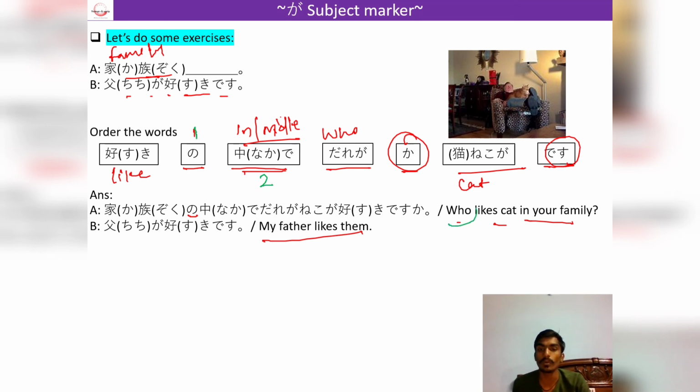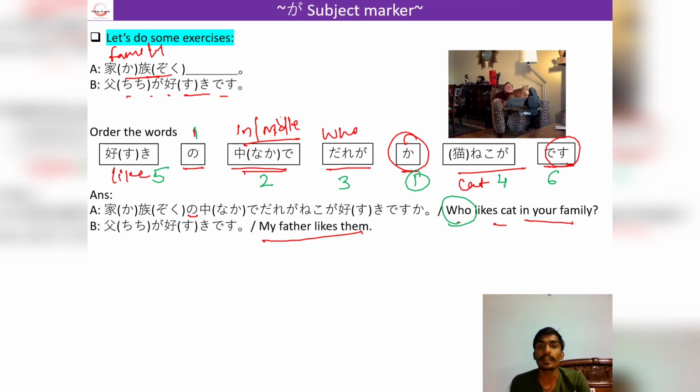Then we will talk about who. So we will use dare ga. And now we are talking about who likes the cat. So now we will talk about the cat. So our next option would be neko ga suki desu ka. So the sentence will become like this: Kazoku no naka de dare ga neko ga suki desu ka.